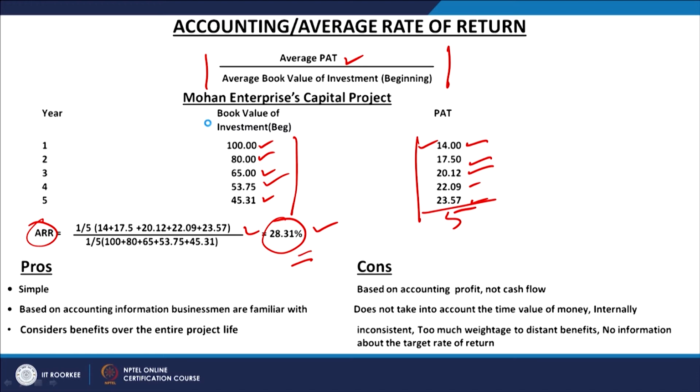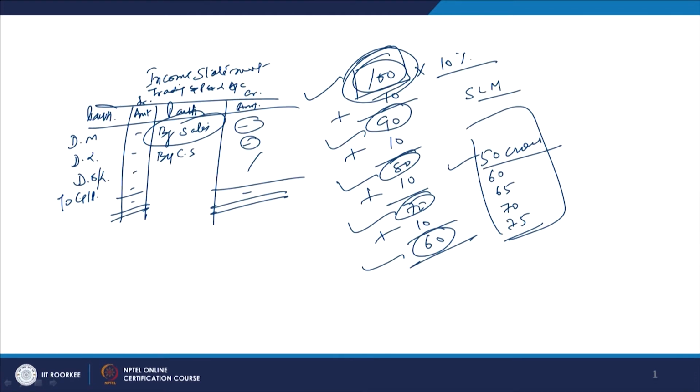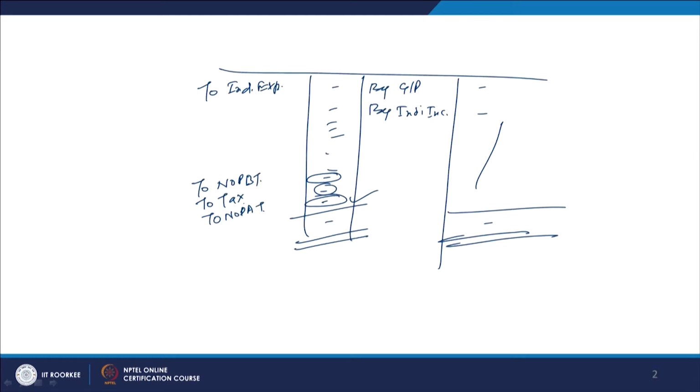This is a con. Cash flow is a wider term and profit is a limited term, and here one important limitation of the profit is that it is only profit, whether it is a cash profit or a non cash profit, that is not discussed here. Because when you calculate this net operating profit after tax, it is normally nominal in value, and not real.